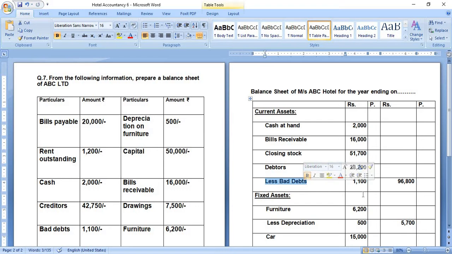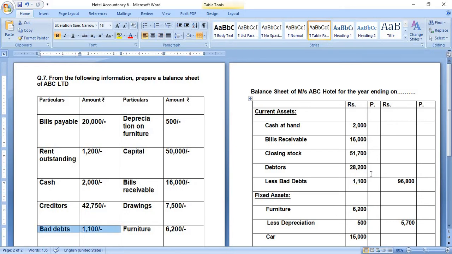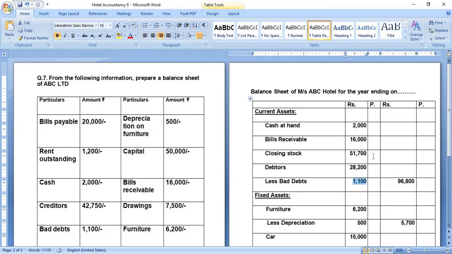So 2000, 16,000, 51,700, 28,200, and the 1100 mentioned in the question as bad debts. So we calculate 2000 plus 16,000, plus 51,700, plus 28,200, less bad debts of 1100, which gives the figure 96,800. You can calculate it from your end also.